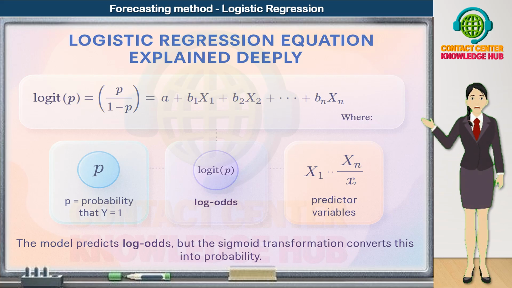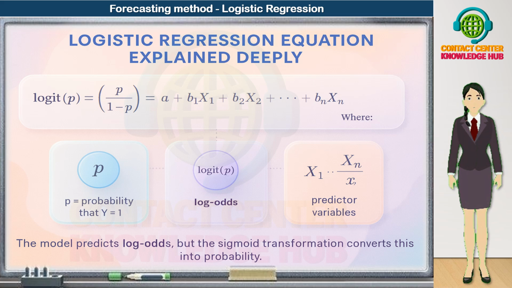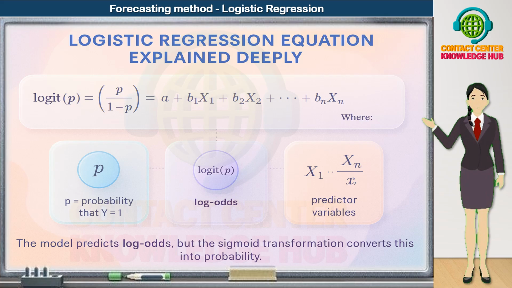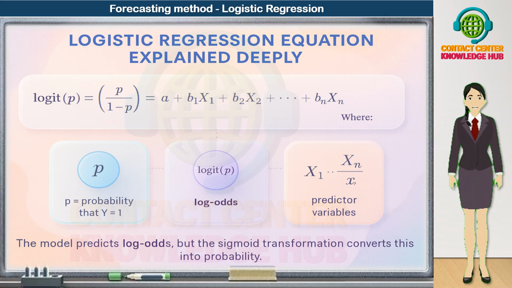So what is actually happening? Logistic regression does not directly model the probability P as a straight line. Instead, it models the log odds of the event as a linear combination of the predictors. That is what the right-hand side of the equation represents. Then, we apply the sigmoid, or logistic, transformation to those log odds to convert them back into a clean probability between 0 and 1.